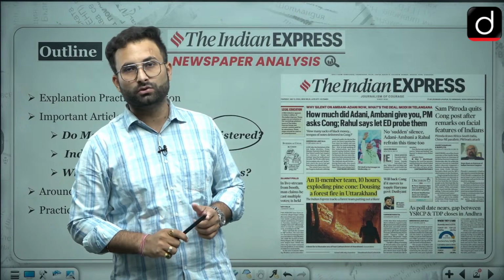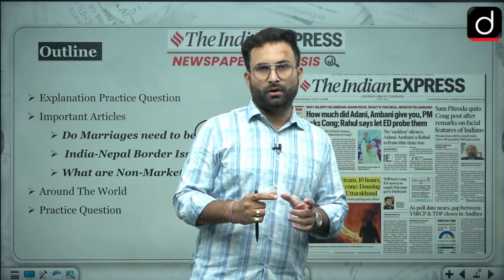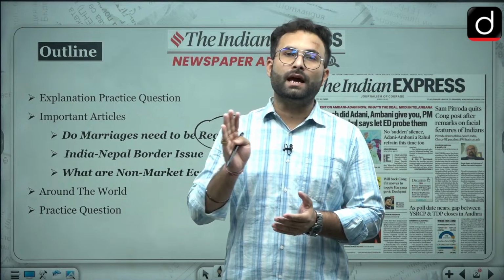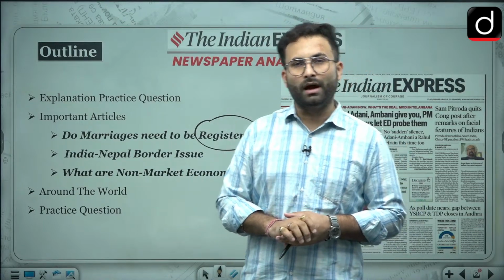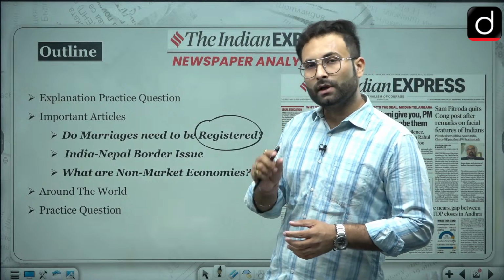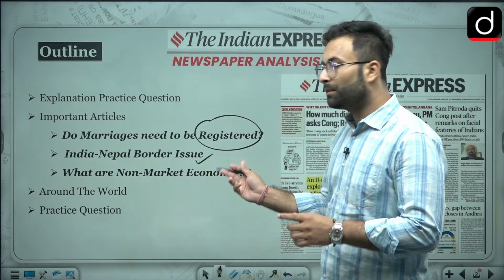Then India-Nepal border issues. 3 to 4 days back we talked about India and Nepal border issues, and there was this map, or rather the 100 rupee currency note, on which they have published their new map, in which they have actually taken some areas from India as well. That is the concern, and we will talk about that. We will talk about the history as well.